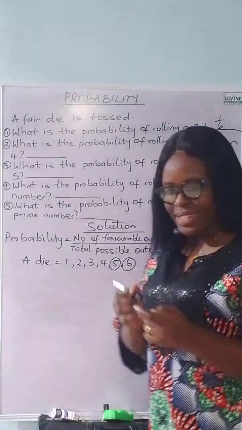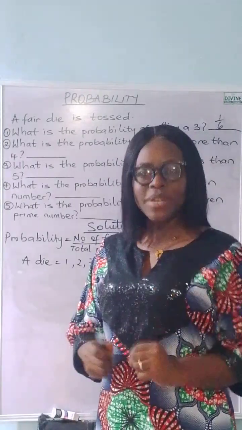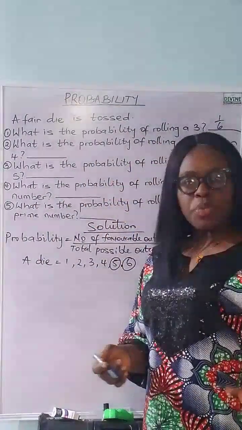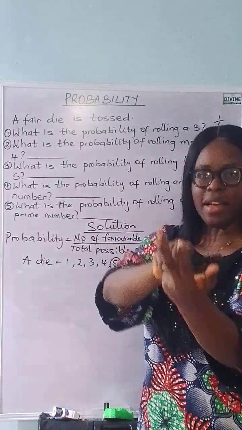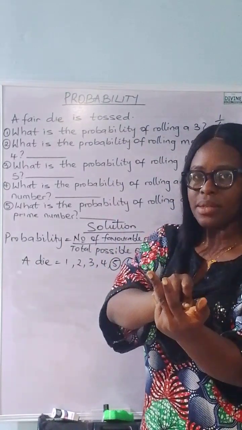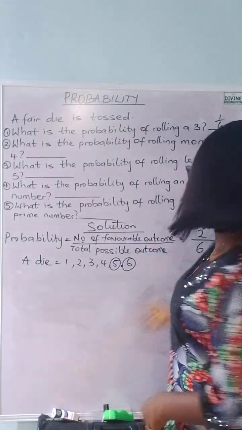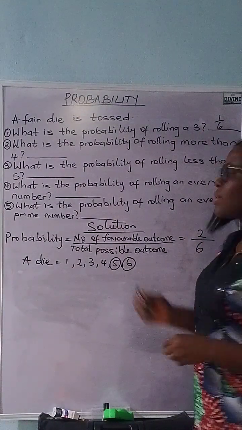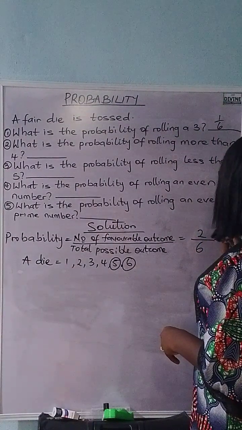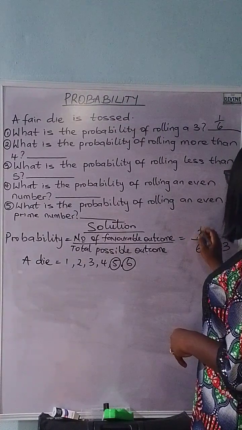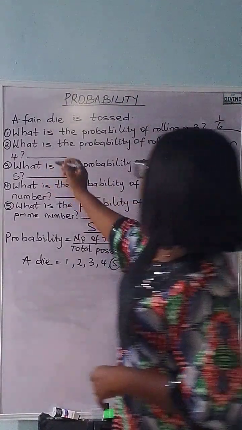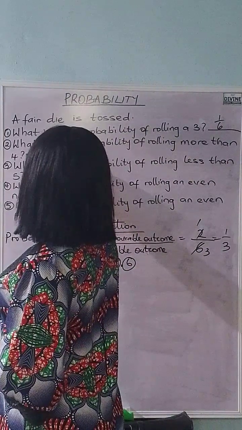I don't know if you got that. We have 2 numbers that are more than 4, and that is the question. What is the probability of rolling more than 4? The probability of rolling more than 4 is that I can either roll a 5 or 6, which is 2 numbers. That is why we have the numerator as 2 over 6. We divide it further, we have 1 over 3, because 2 divides itself 1, 2 divides 6, 3. So the answer to number 2 is 1 over 3.